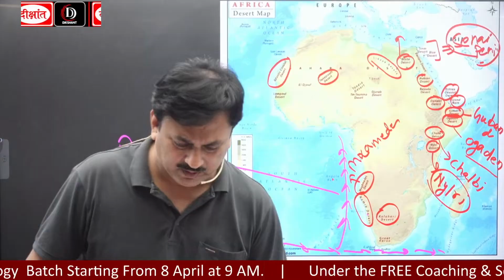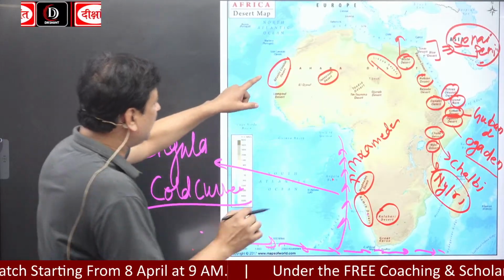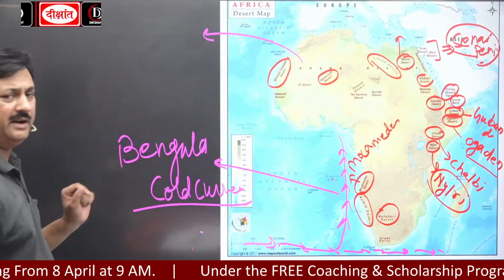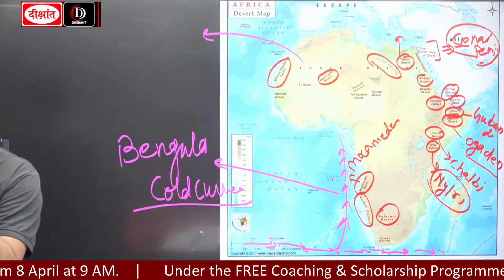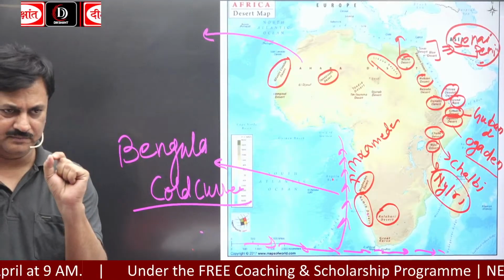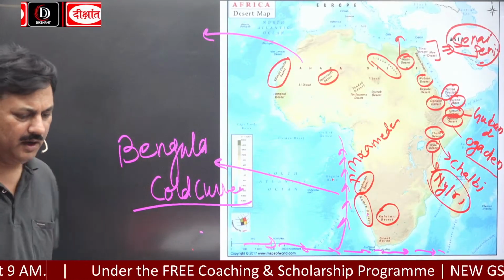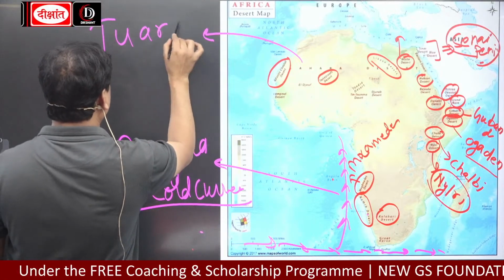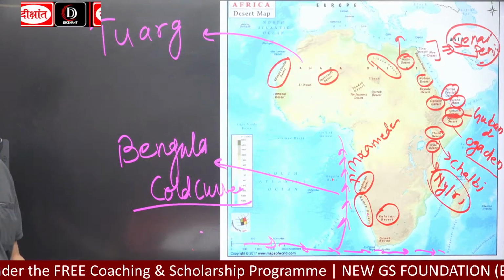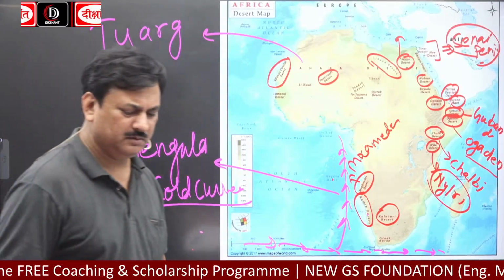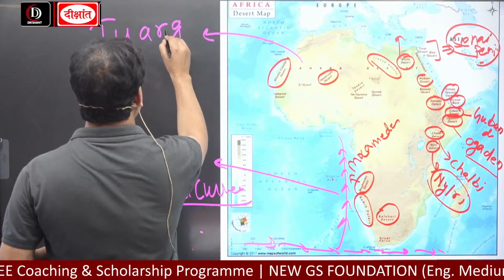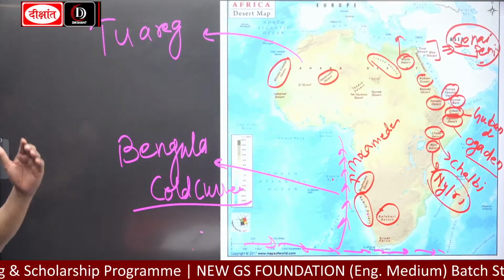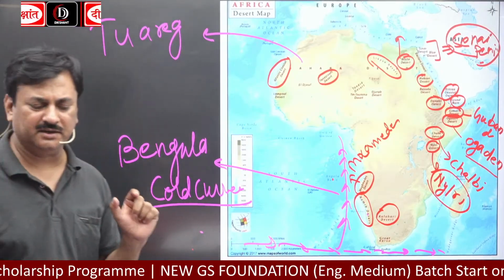In the Sahara Desert, a very famous tribe of Africa resides. And this is the Tuareg. Tuareg is a tribe of the Sahara Desert.